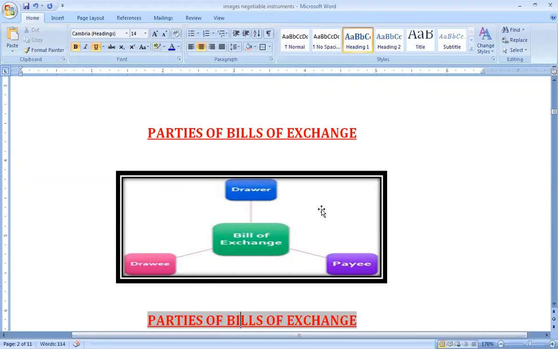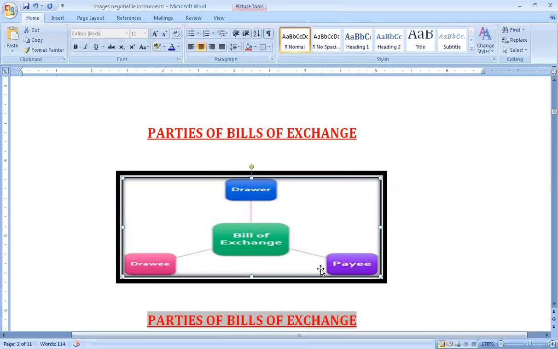In any kind of bill of exchange, there will always be three parties: the drawer, the drawee, and the payee. Now there's a business transaction wherein a person has sold goods on credit to some other person. So one is the supplier of the goods, the other one is the customer of the goods. The supplier has to recover money from the customer and the customer seeks credit. Now the customer says, I'll be making payment 1 month after.